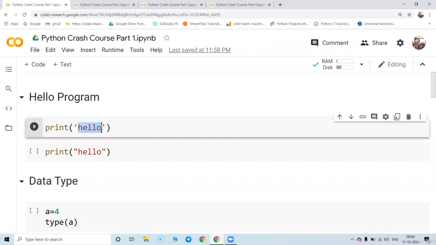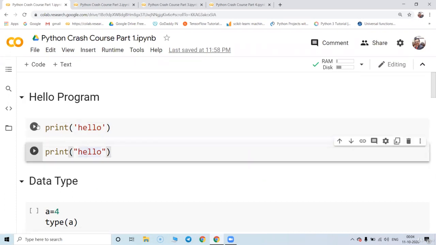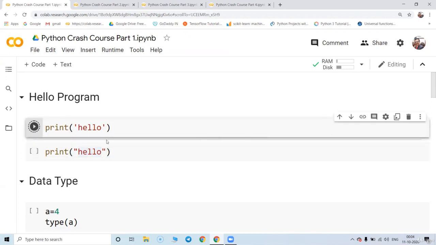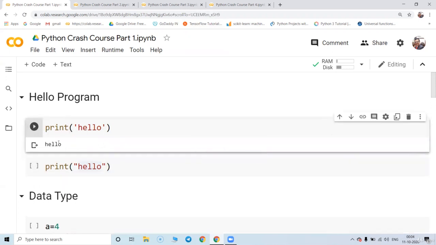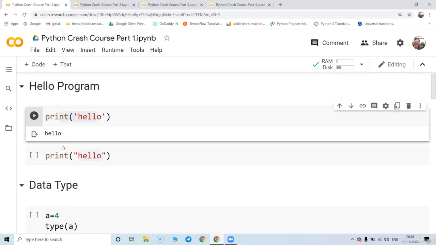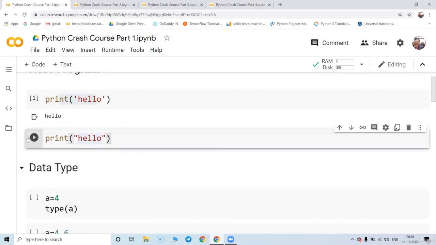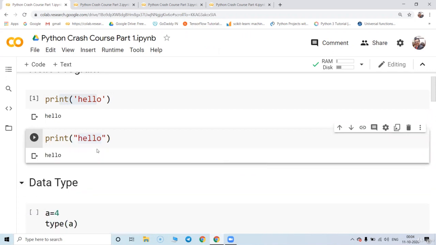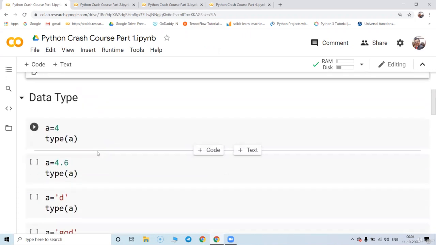First, we are going to write a very basic program, a hello program. You can write hello inside a print with a single quote or a double quote. When you run this, you are going to get the output as hello. I'm working on Google Colab. You can work in Jupyter Notebook or Python IDLE as per your convenience. When I print hello, it says hello to me. I can use double quote also to get the same answer.